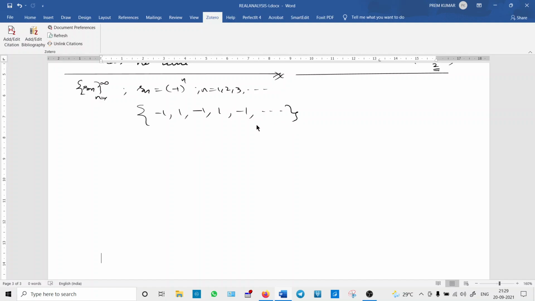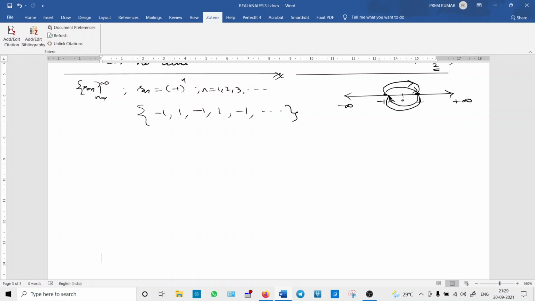But here, if you visualize this, the first element is minus 1, then it goes to, suppose this is 0, it goes to plus 1, then after plus 1 again it goes to minus 1, then again from minus 1 it goes to plus 1.